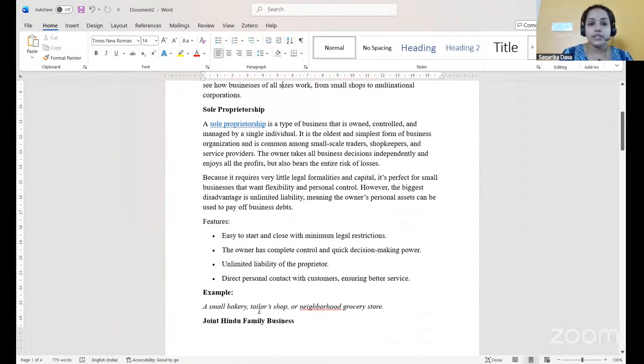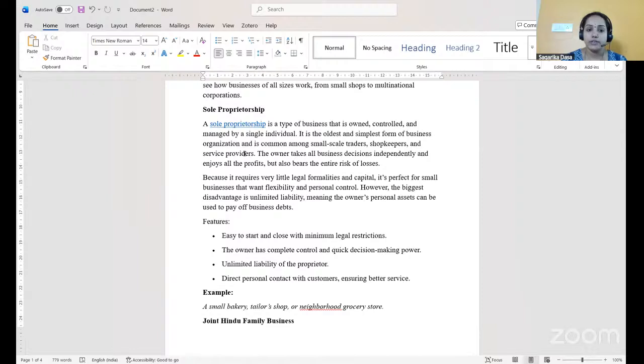A sole proprietorship is a type of business that is owned, controlled, and managed by a single individual. Sole means a single person who is the owner of that particular business, and he will have control over the business and manage the entire business. Such a business we call a sole trading organization or sole proprietorship. It is the oldest and simplest form of business organization and is common among small scale traders, shopkeepers,